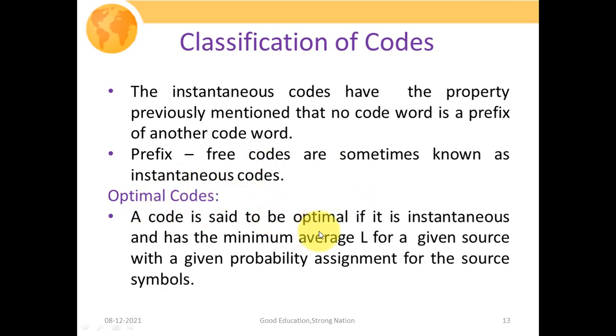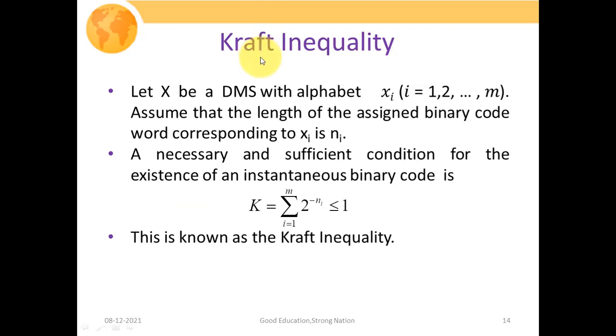A code is said to be optimal if it is instantaneous and has the minimum average length L for a given source with a given probability assignment for the source symbols. If you closely observe, an optimal code will have the least redundancy, or we could say the lowest redundancy.